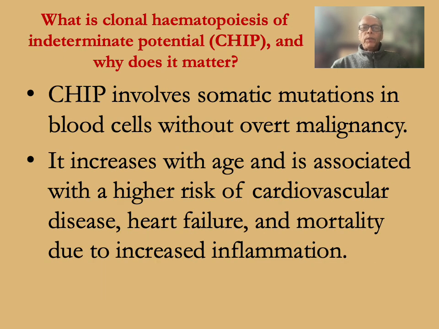What is clonal hematopoiesis of indeterminate potential, or CHIP, and why does it matter? CHIP involves somatic mutations in blood cells without overt malignancy. It increases with age and is associated with higher risk of cardiovascular disease, heart failure, and mortality due to increased inflammation.